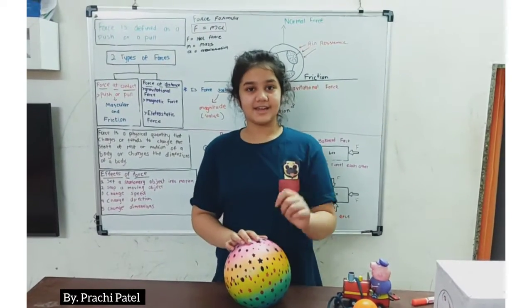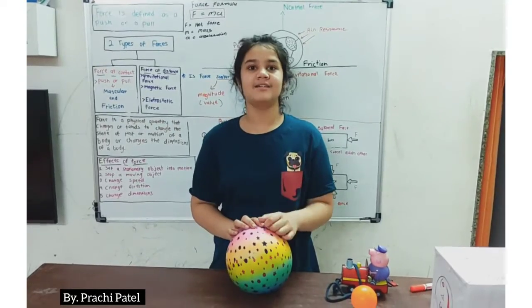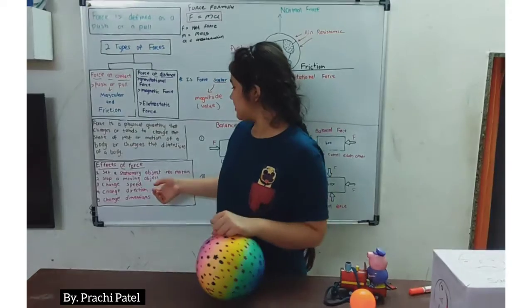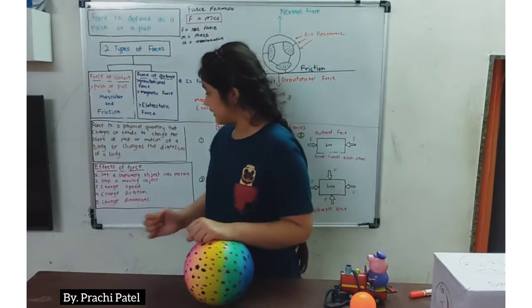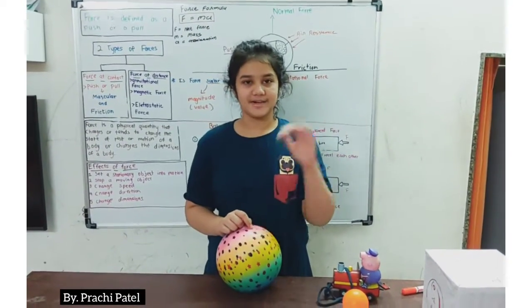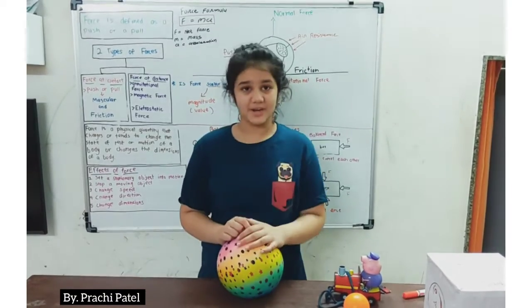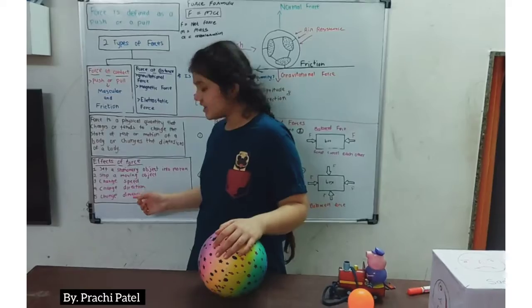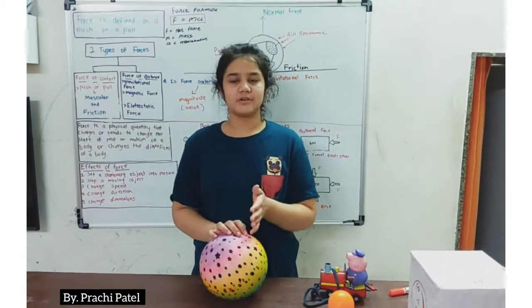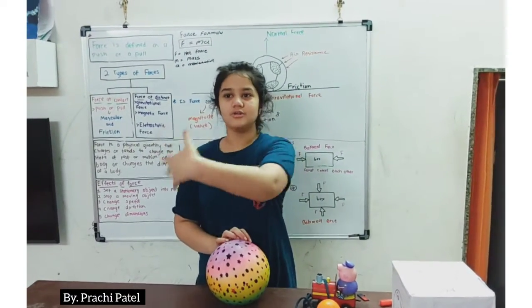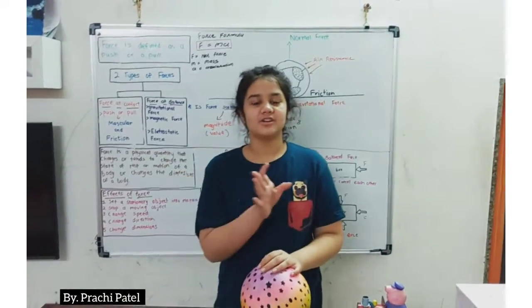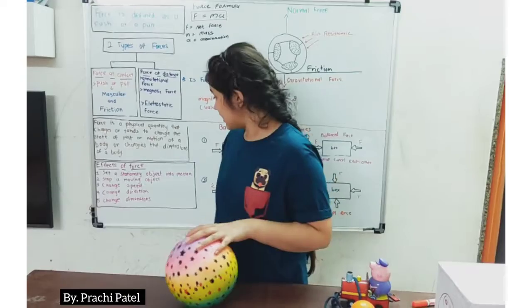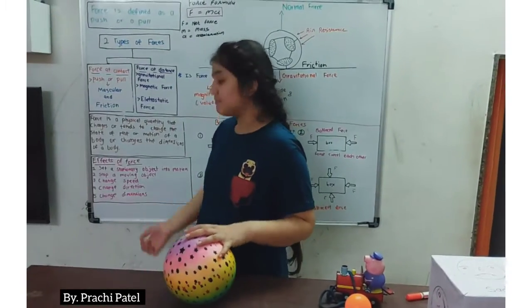When my car is running and I want to stop it, I'll use a brake to stop my car. So that can also come. Then change of speed. If my car is at 20 speed, then I want it to go to 120, I can change the speed. Then change in direction. If I am going straight and then I want to U-turn or take a right, then I can also change the direction.